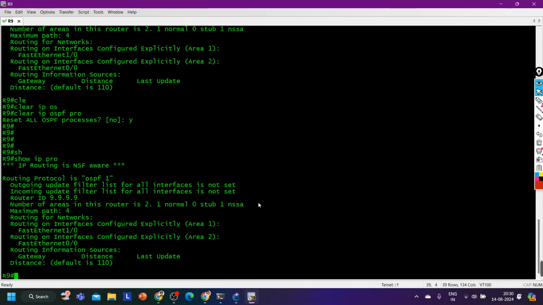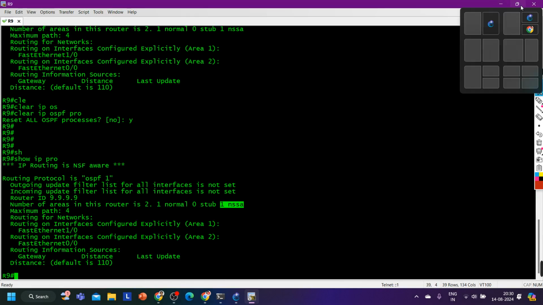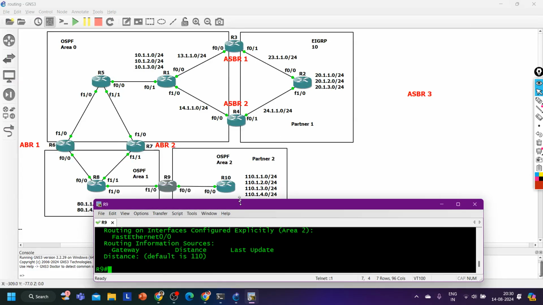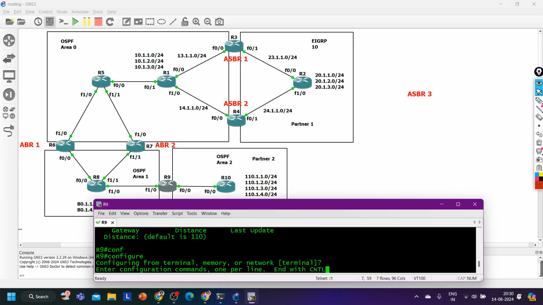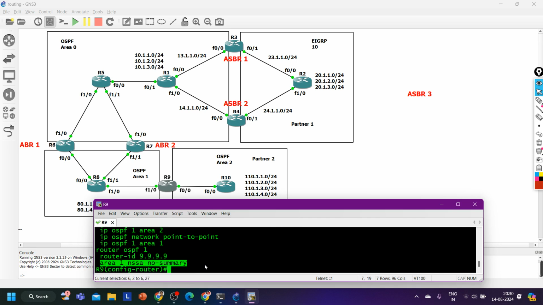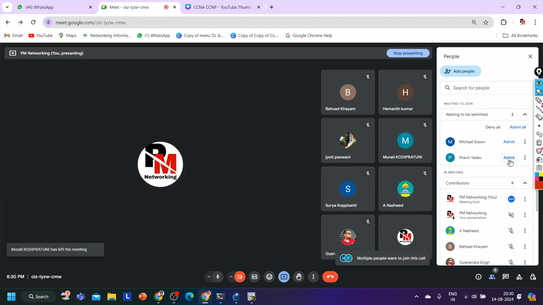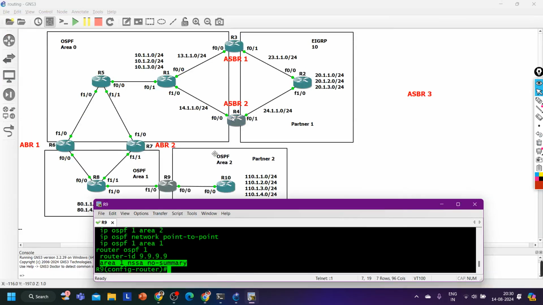Now you can see, and this router is in which area? NSSA area, right? So I am going to remove the NSSA configuration as well from this router. Router ospf process 1, do show run | section ospf. Done. Say no to this command.